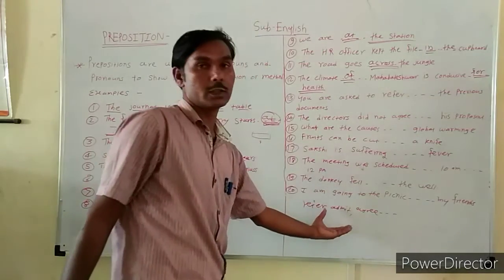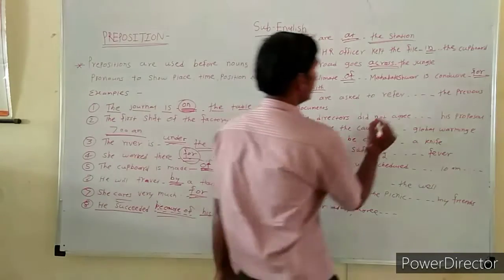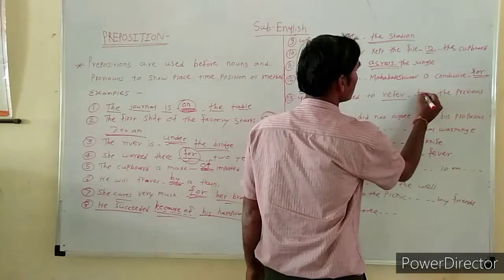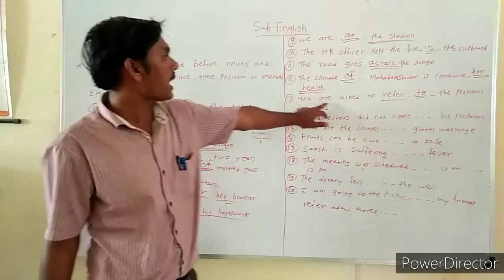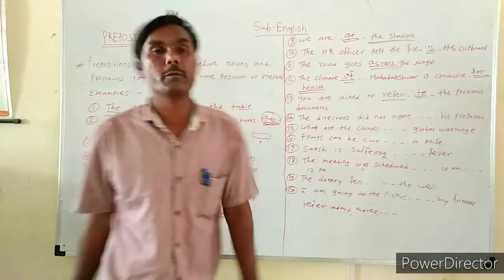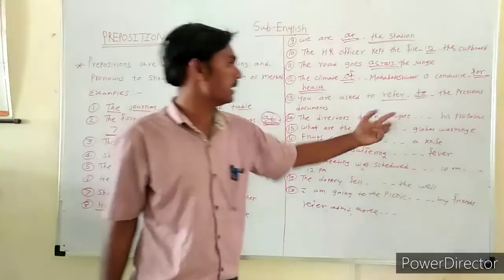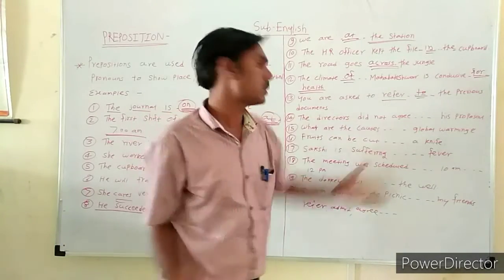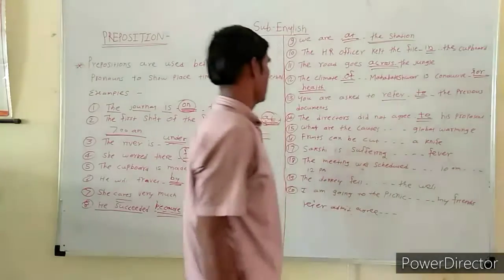After those verbs, to is a correct preposition. So here the verb is refer, so to is a correct preposition. You are asked to refer to the previous documents. Next example, the director did not agree. Here is agree, so the preposition to is used.